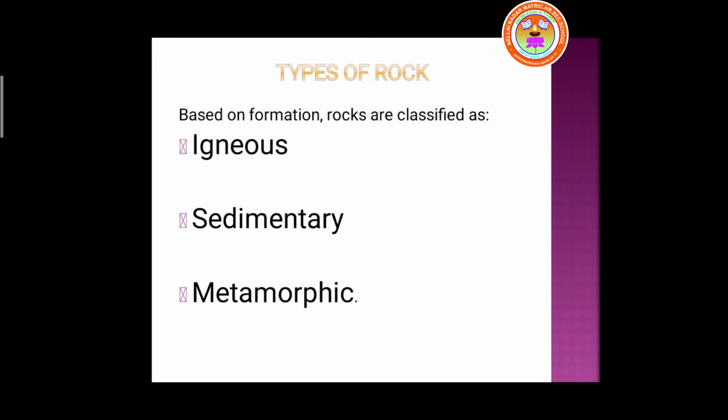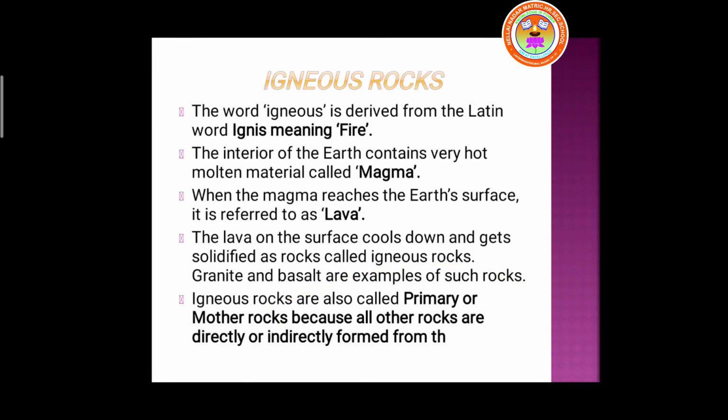We have three types of rocks. First one is igneous rocks. Second one is sedimentary rocks. Third one is metamorphic rocks. First one, igneous rocks. The word igneous is derived from the Latin word ignis, which means fire. So by this we can easily understand that these are rocks formed with the help of fire. When the magma reaches the earth's surface, it is referred to as lava. Once the lava which comes out from the volcano cools down and becomes a hard rock, that type of rock is called igneous rock.